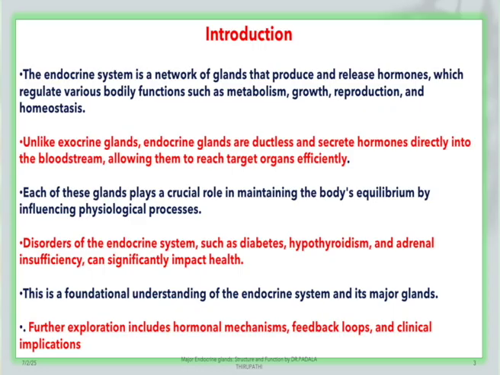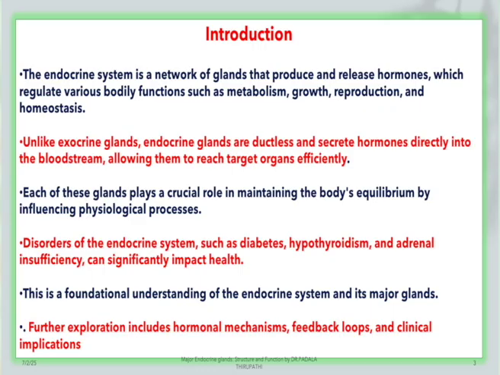That is why these hormones connect directly with the bloodstream, allowing them to reach the target organs effectively, and each of these glands plays a crucial role in maintaining the body's equilibrium by influencing physiological processes. Disorders of the endocrine system such as diabetes, hypothyroidism and adrenal insufficiency can significantly impact health and also human behavior.